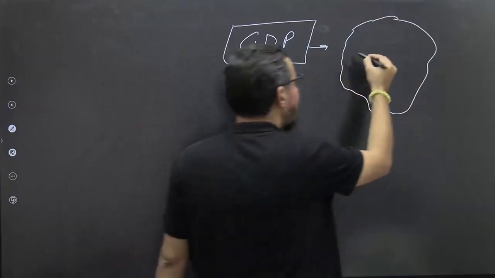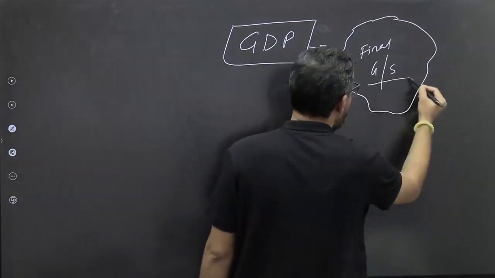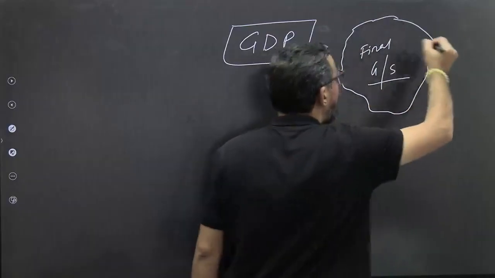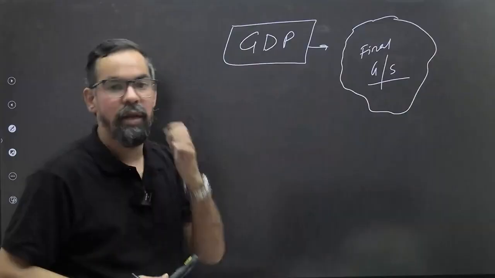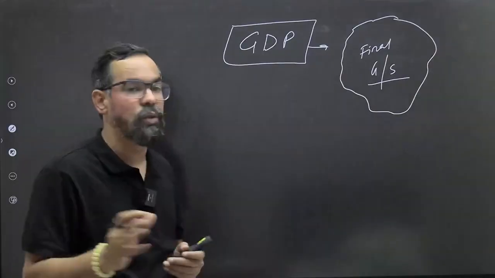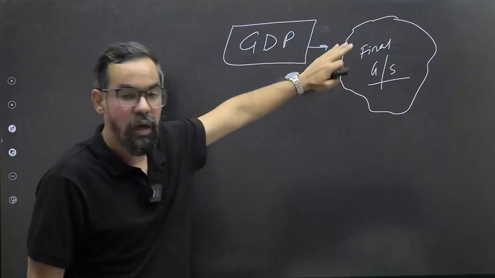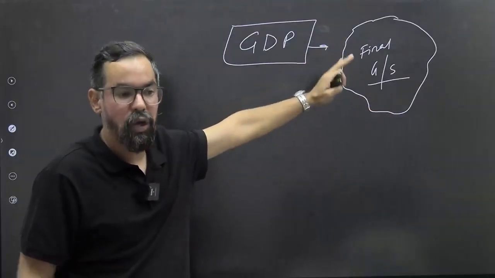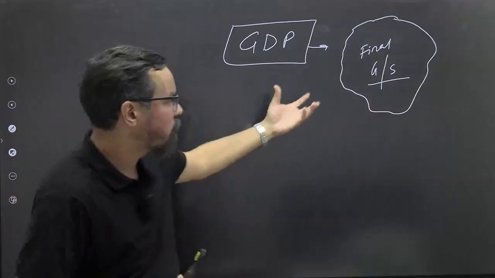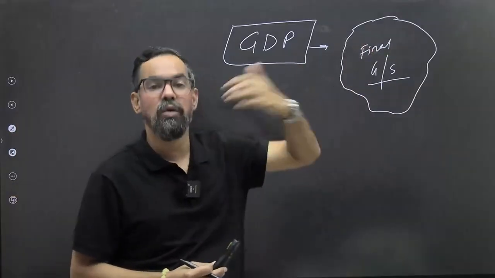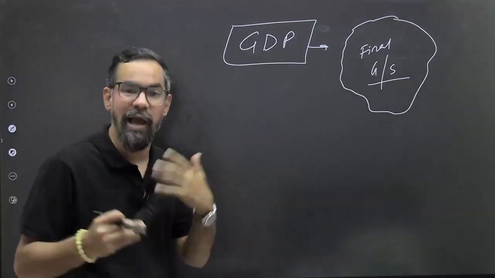So the total money value of all final goods and services produced within the geographical boundary of that economy, whether produced by nationals or foreigners. Let's say in case of India, whether produced by Indian companies or outsiders, that will be part of your GDP first, while you calculate the national income.